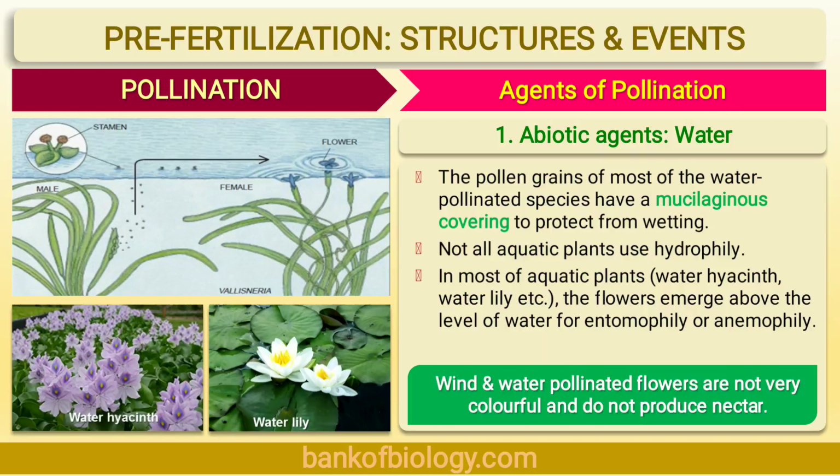Obviously, some plants are an exception to this adaptation. For example, entomophilous flowers like lotus. You can see lotus as well as water hyacinth and water lily. These plants are aquatic. So, not all aquatic plants use hydrophily. In most of the aquatic plants like water hyacinth, water lily, flowers emerge above the level of water for entomophily or anemophily.